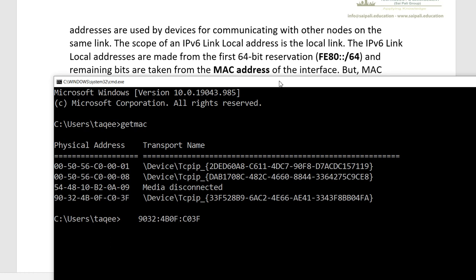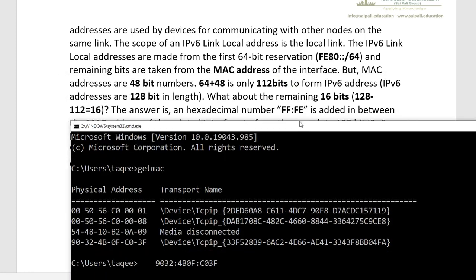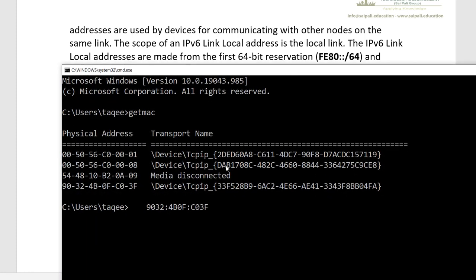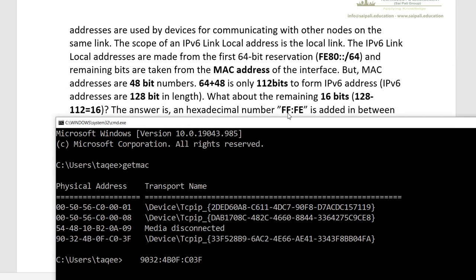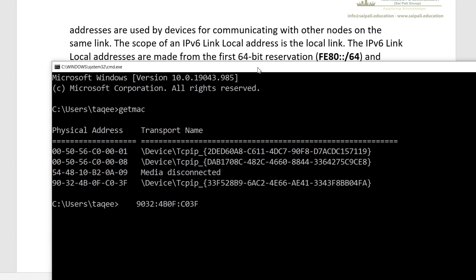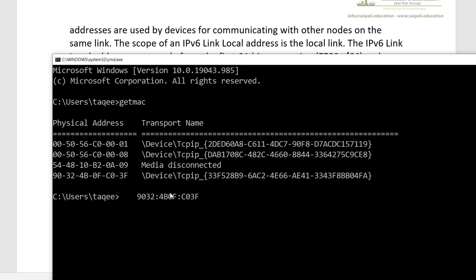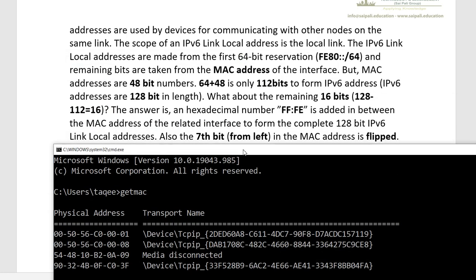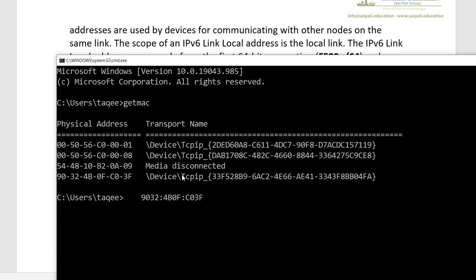Now we can see that it is looking like IPv6, but it is missing 16 bits. So it will add this fixed value into this MAC address, in the middle. The value is FFFE and it is going to add it into the middle.